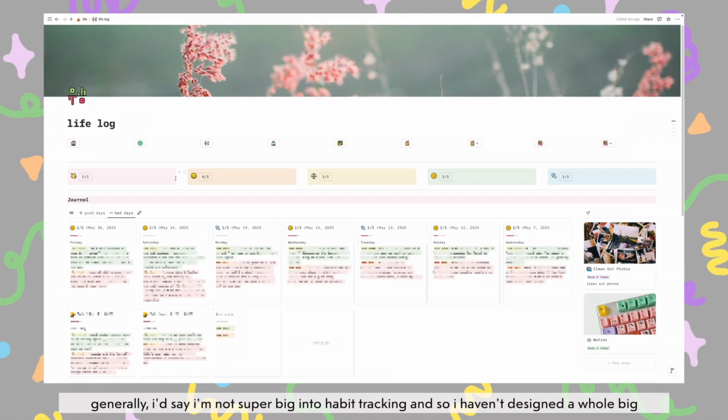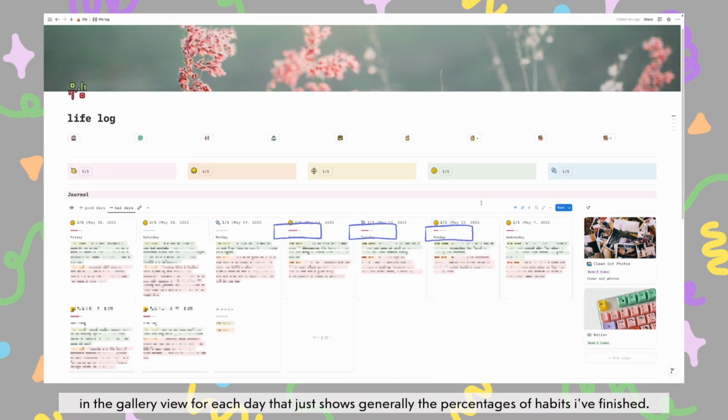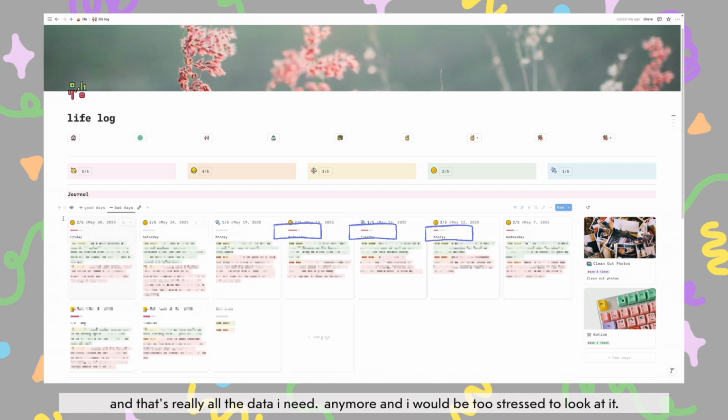Generally, I'd say I'm not super big into habit tracking, and so I haven't designed a whole big Notion page around it. I know there are creators out there who have, and they look amazing. I just like having a general idea of how I'm doing with these goals, and so you'll see there's a bar here in the gallery view for each day that just shows generally the percentage of habits I've finished, and that's really all the data I need. Anything more and I would be too stressed to look at it.